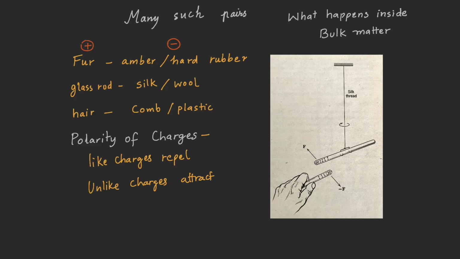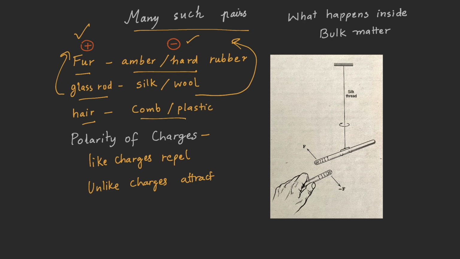Let's see the list of other combinations of substances people tried to get this kind of property. The first one is when fur is rubbed with amber. Fur gets positively charged and amber, or hard rubber, gets negatively charged. Glass becomes positively charged, silk or wool cloth becomes negatively charged. Hair is positively charged, and when we rub the comb in our hair, the comb gets negative charge.